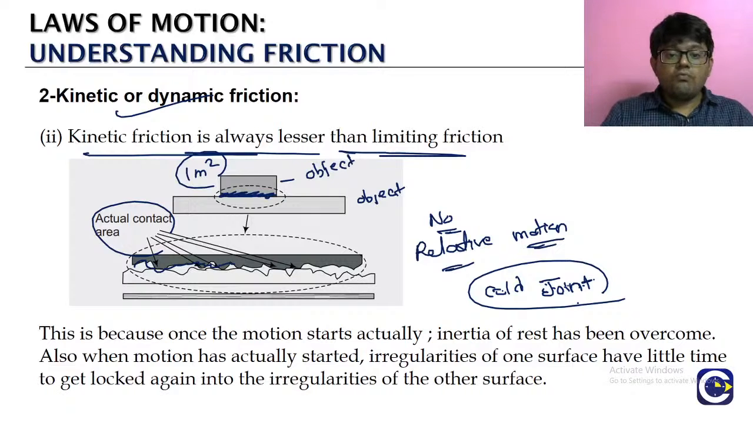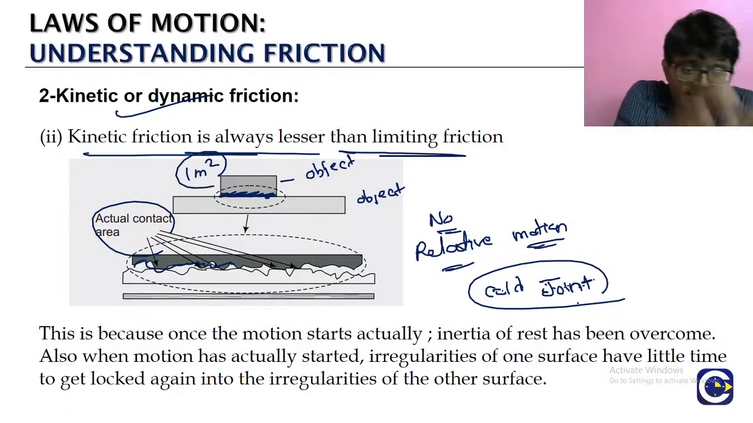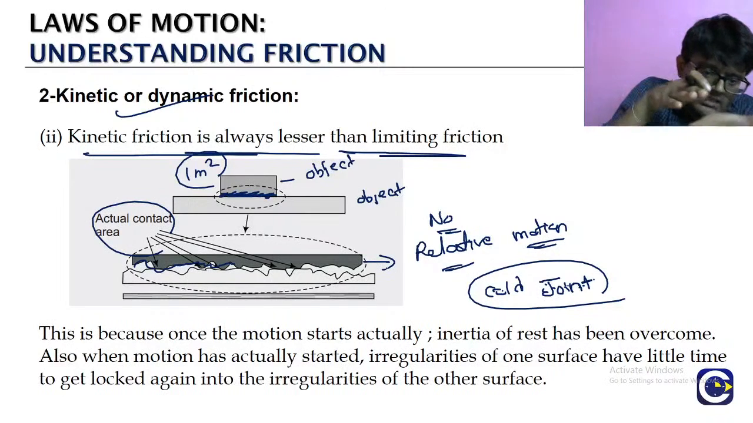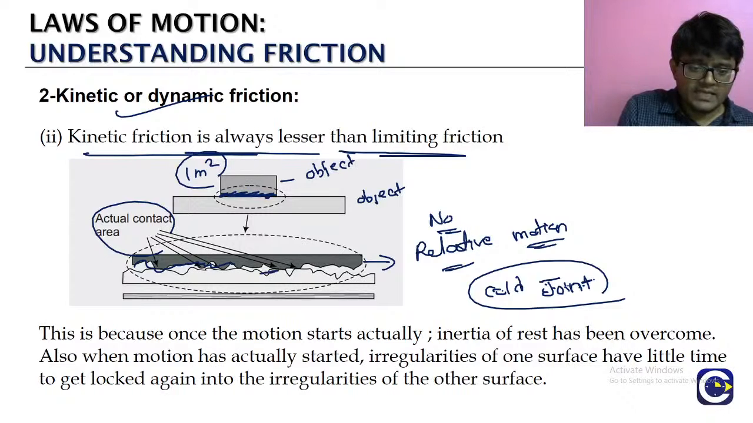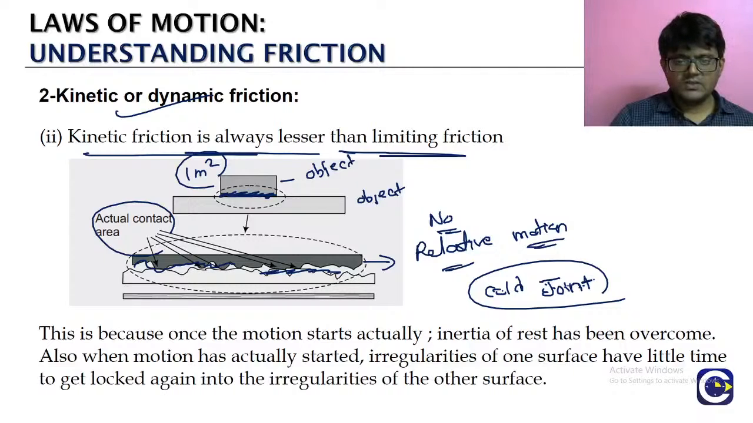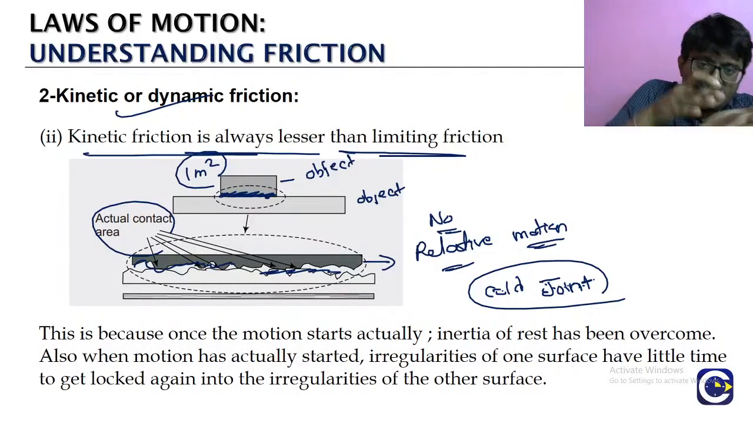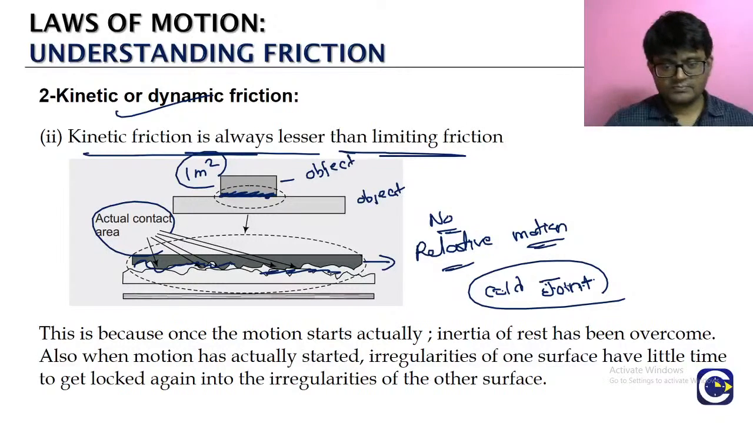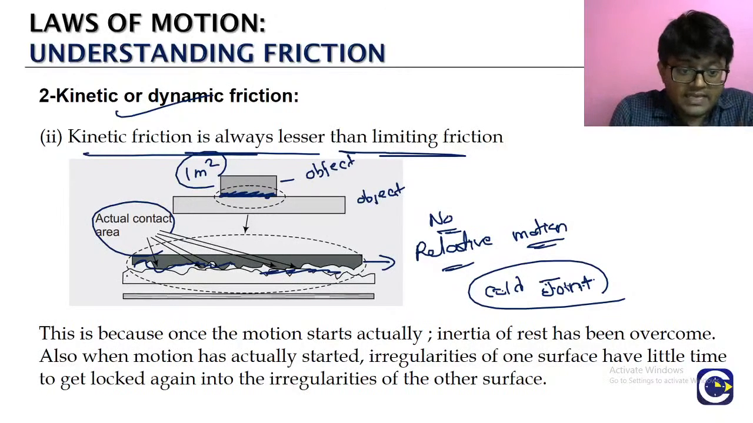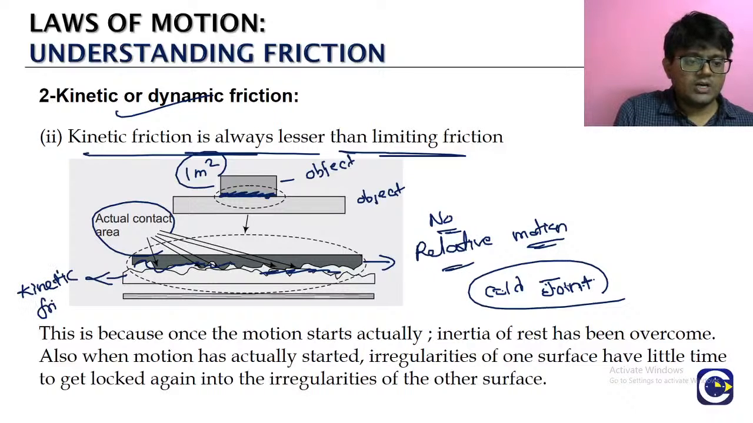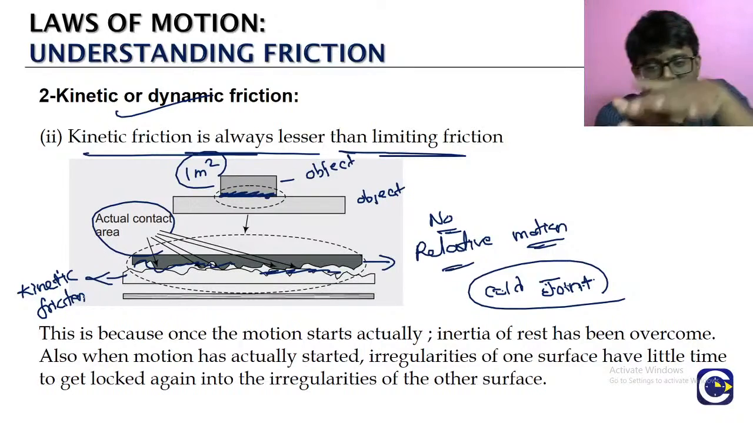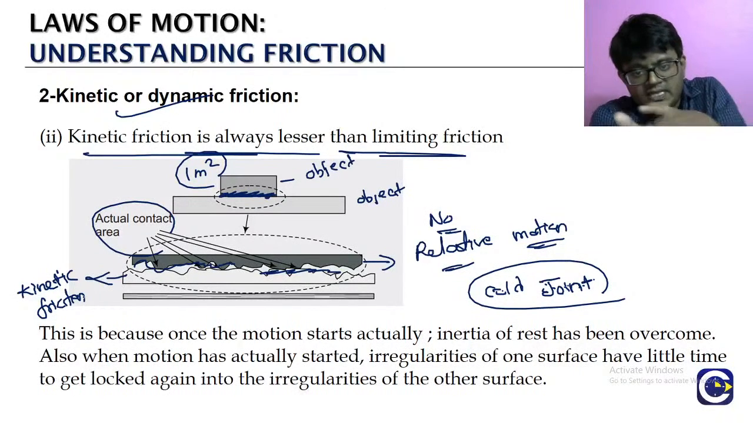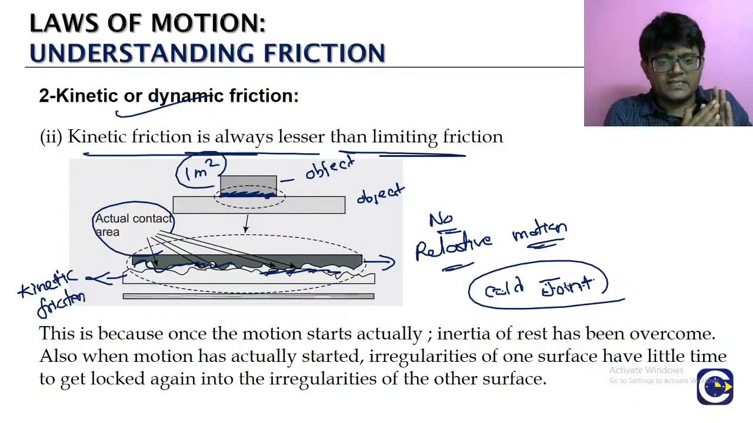But once the relative motion starts, what is going to happen? One surface is moving on the other surface. Think about it: these joints will have a rubbing kind of movement. So these irregularities will be getting rubbed onto one another. That is why we get the kinetic friction. At the micro level, the irregularities are rubbing on one another, and from that we get the kinetic friction.